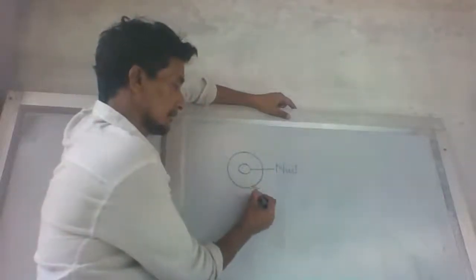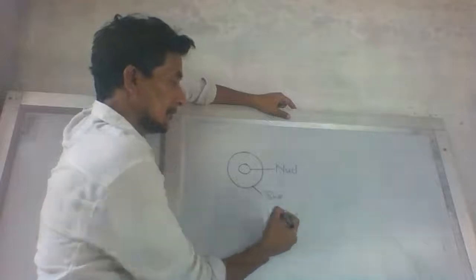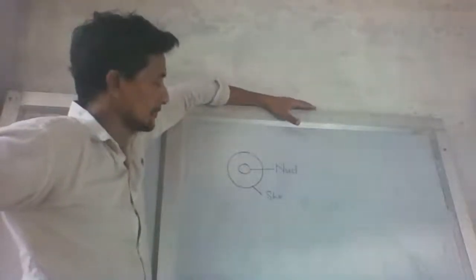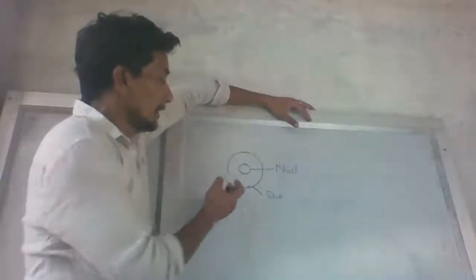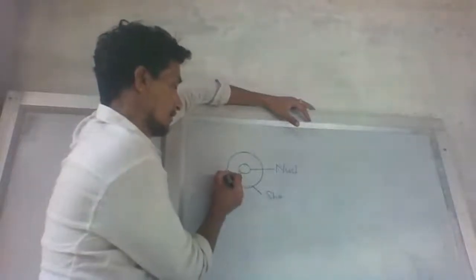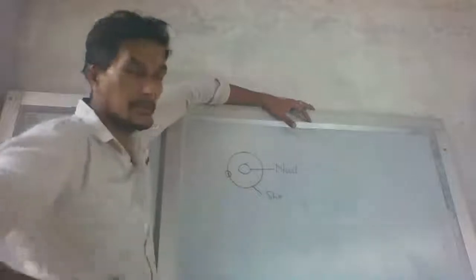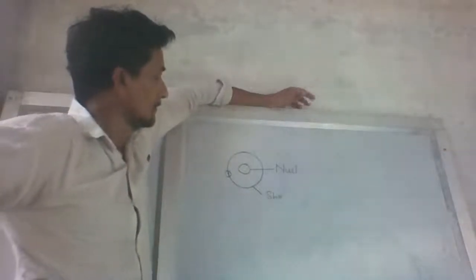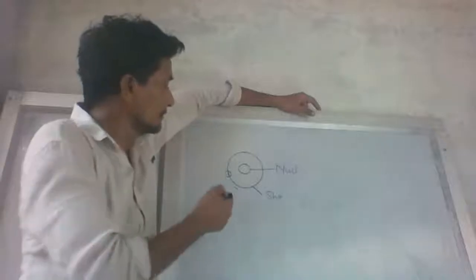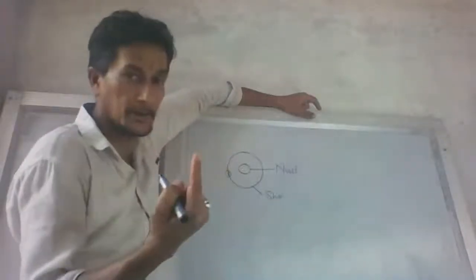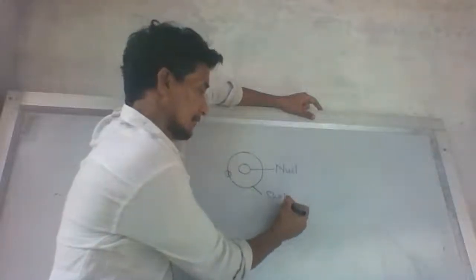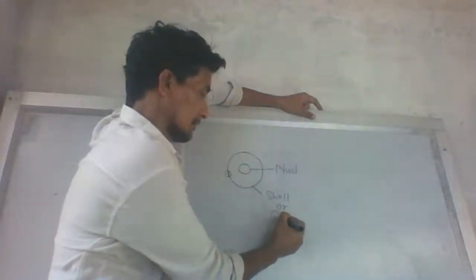And the outer part is called the shell, or orbits, correct? In the shell, there are 3 electrons, although these are bounded, but therefore we are saying it 3 electrons, because these are free to move in its orbit or in its shell or orbit.